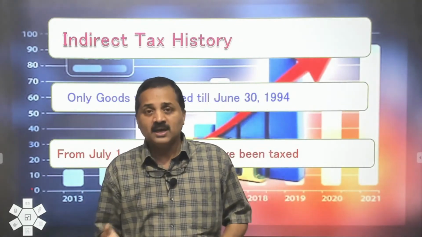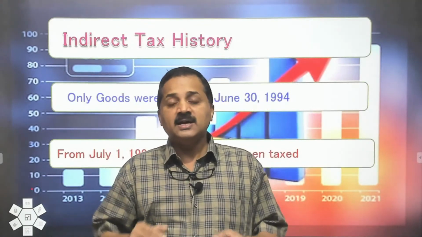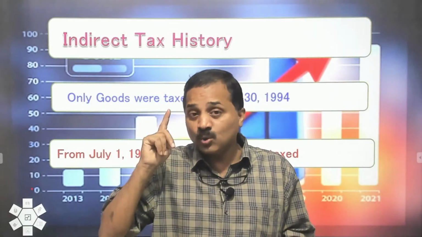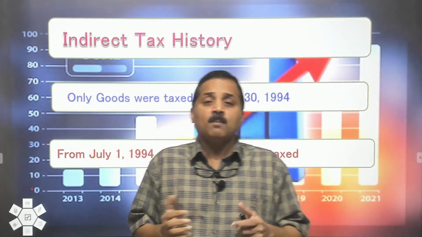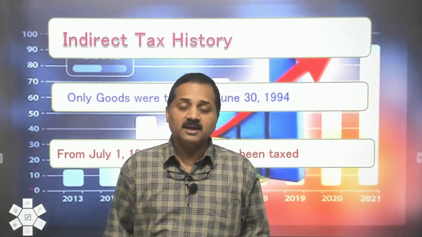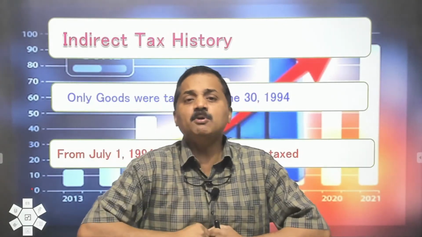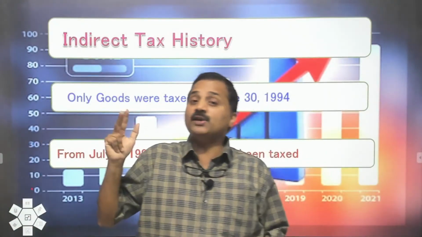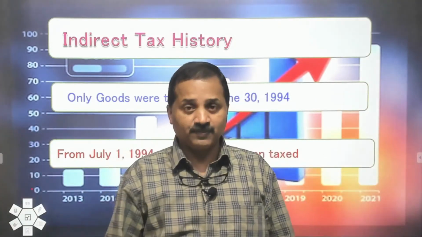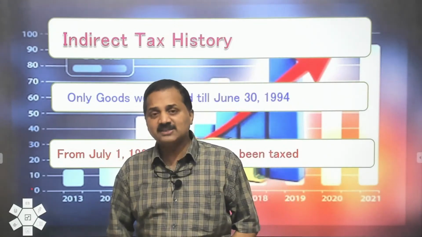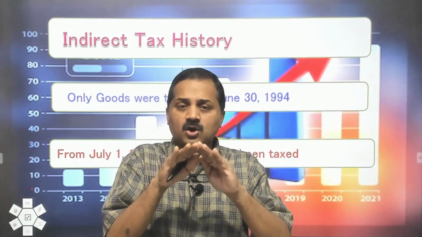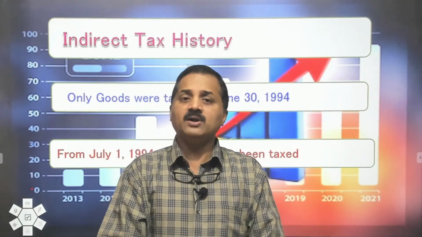Category number 2, levied by the central government, divided between the center and the states. So, who has got the authority to levy? The central government. But who consumes that? Divided between the center and the states. Third, levied by the central government, distributed among the states. So, the authority to levy is with the central government, but the proceeds are distributed among the states. The fourth category, levied by the state government, consumed by the state governments. So, these are the constitutional references on taxes.